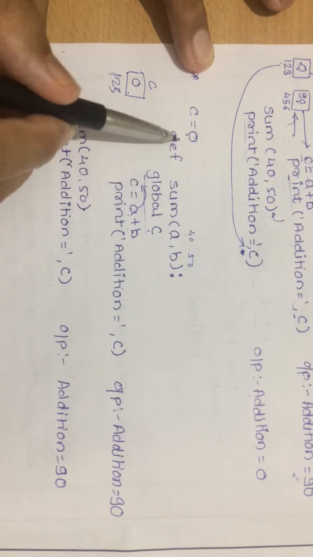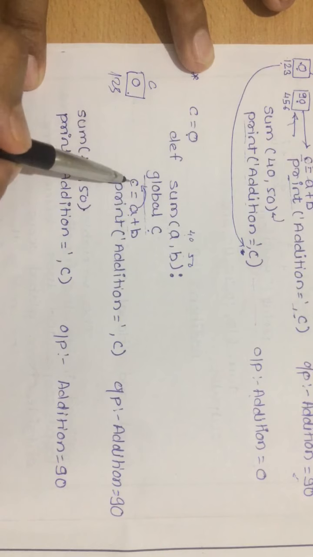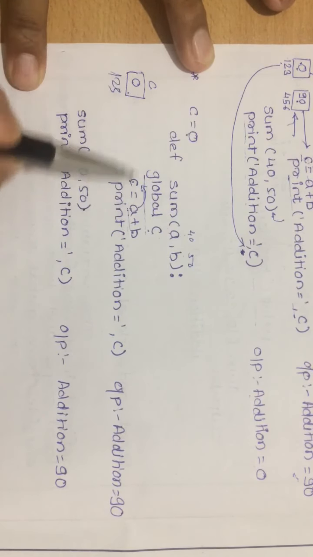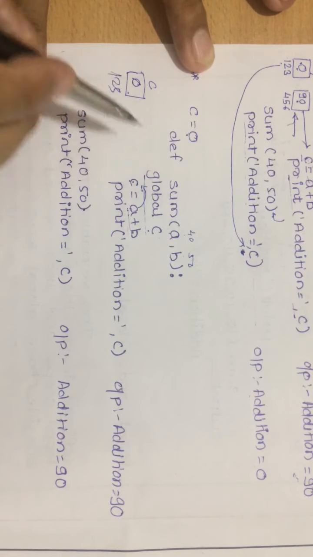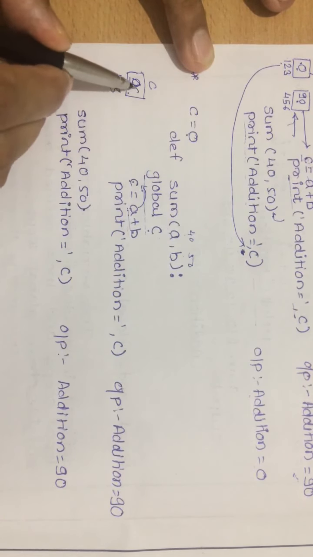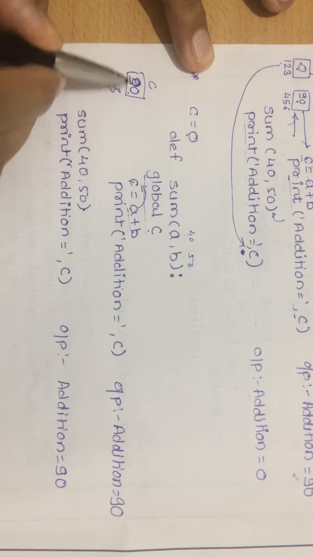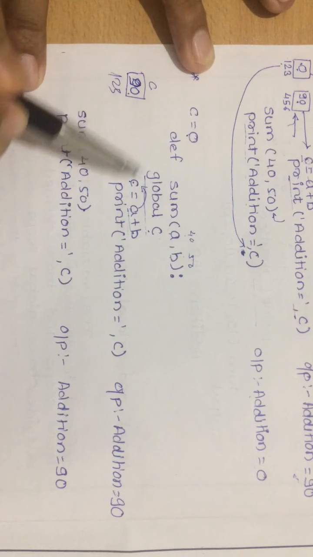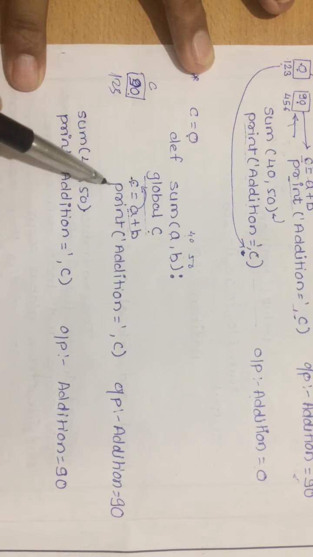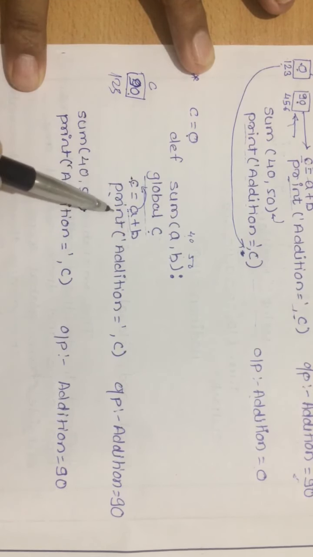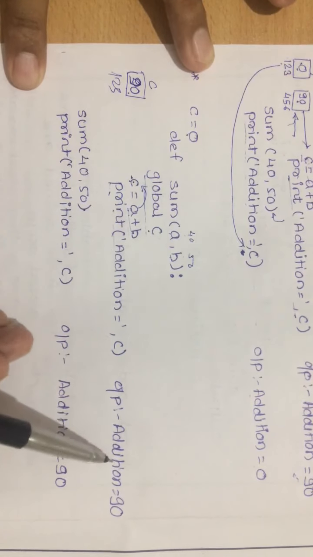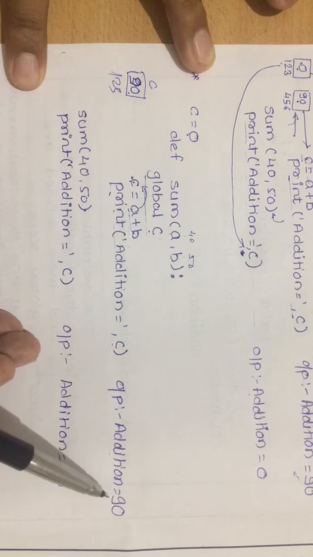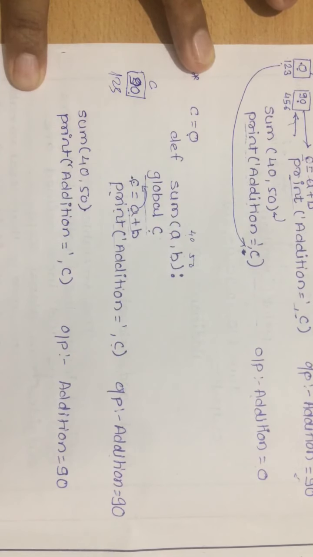Now as I said, this C is nothing but the global variable. So whatever addition we update, it will update in this memory. So instead of 0, it will now get updated by the value 90. This will now hold the value 90 over here. After this, we have a simple print statement. This print statement will print addition equals to 90. So the value of C is 90.